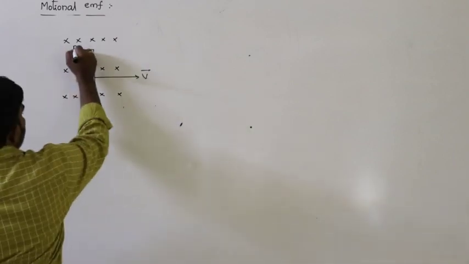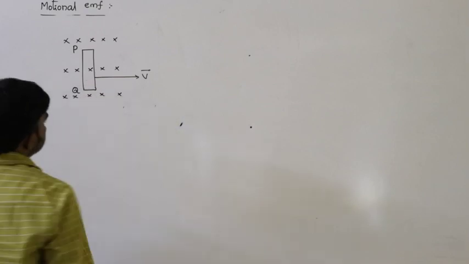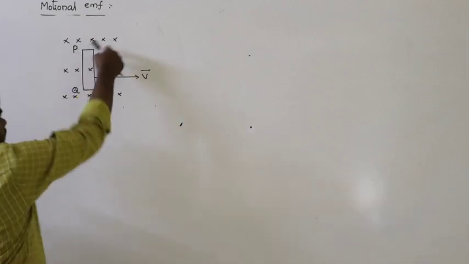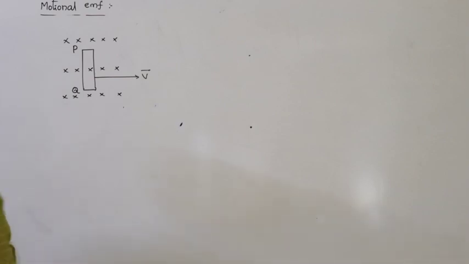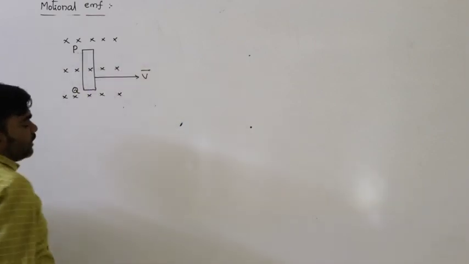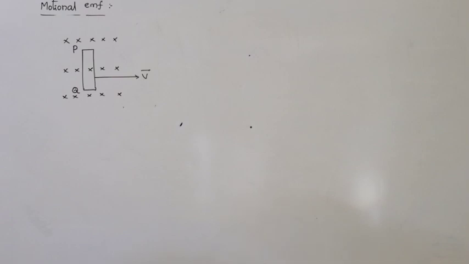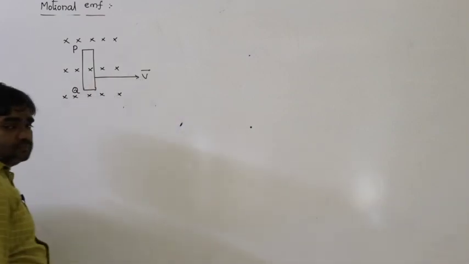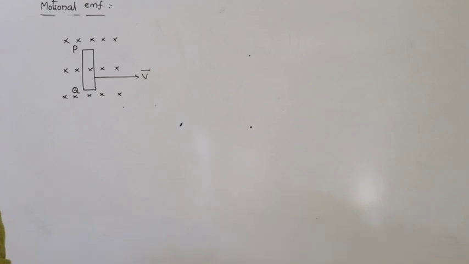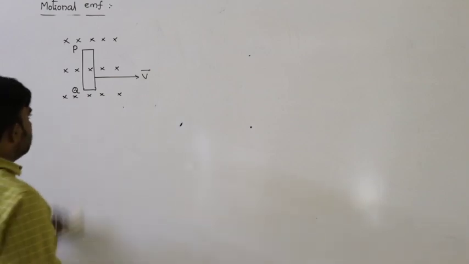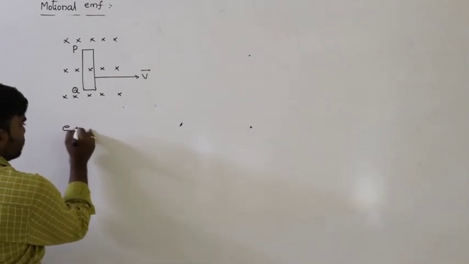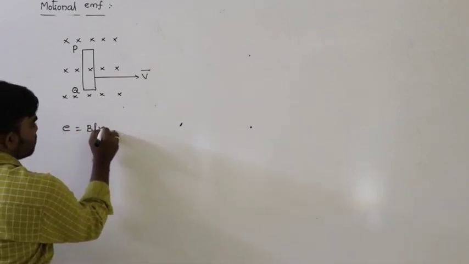Let us say its ends are P and Q. The conductor is moving in the inward magnetic field with velocity v. Due to this, a certain amount of EMF is developed. What is that? E is equal to BLV.